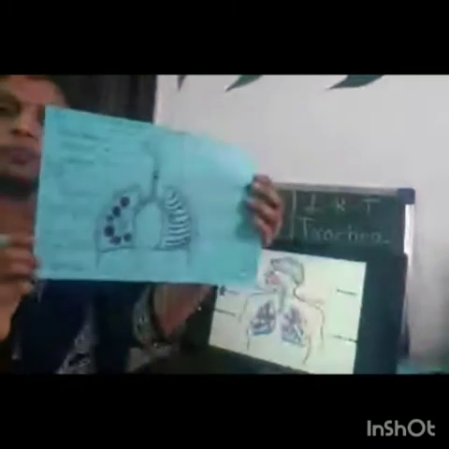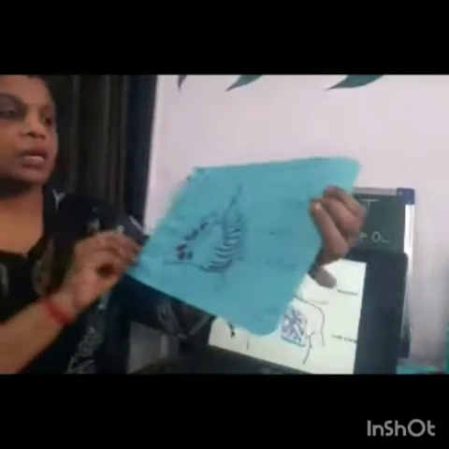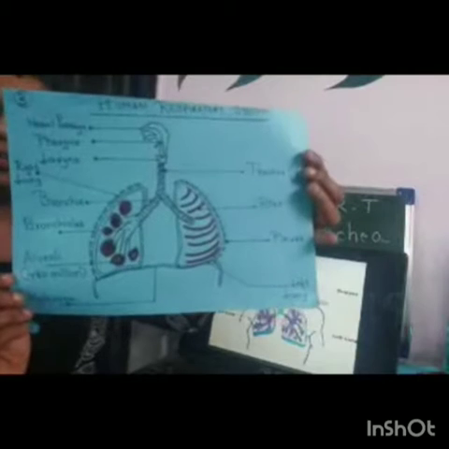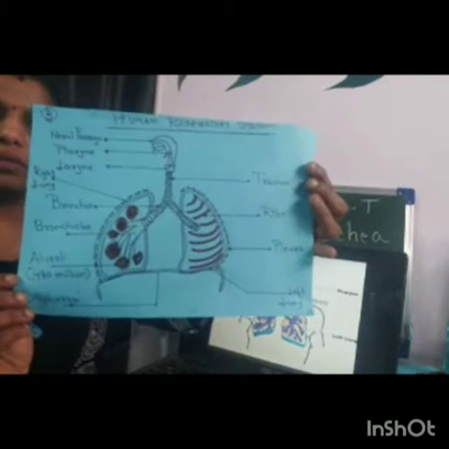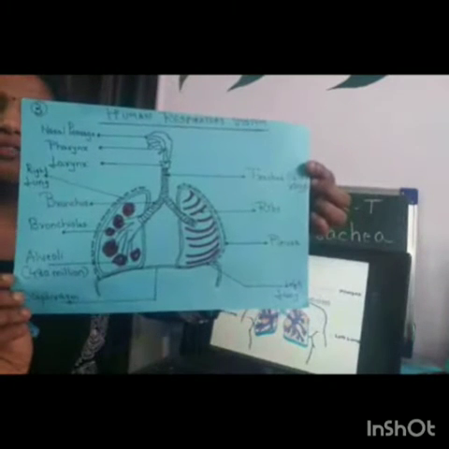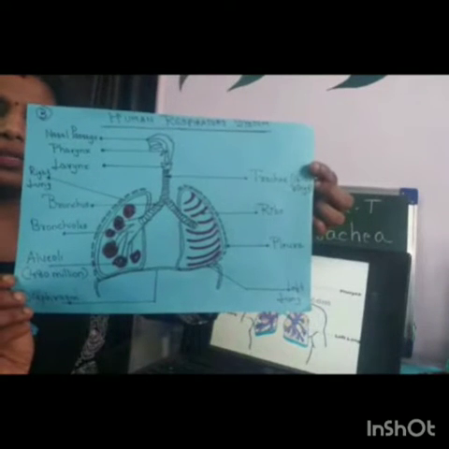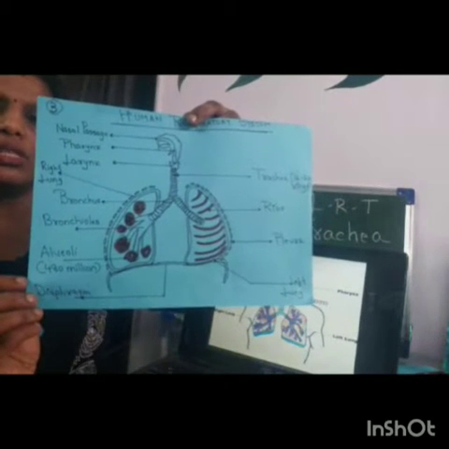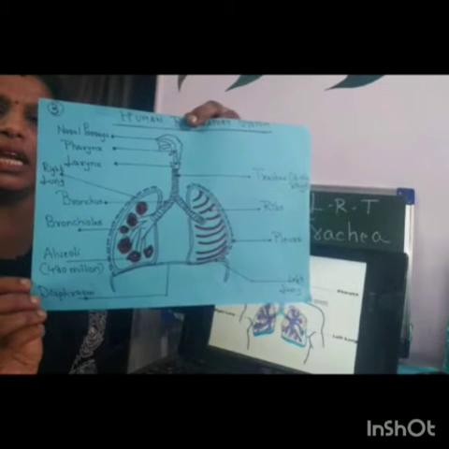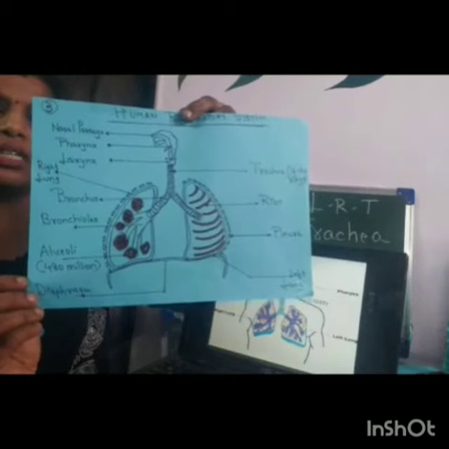Just have a look. The nasal passage, pharynx, larynx, trachea, bronchus, bronchioles, alveoli, the lungs. And below it is the diaphragm.